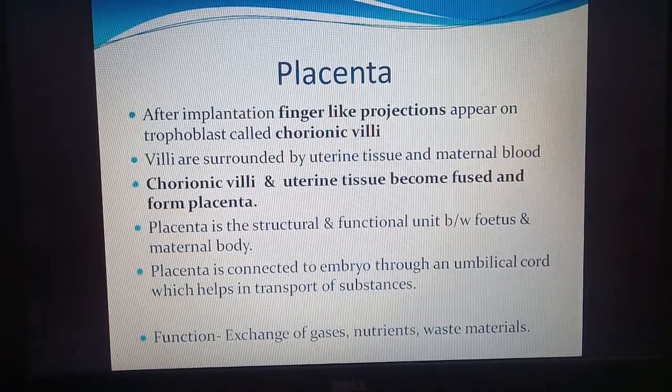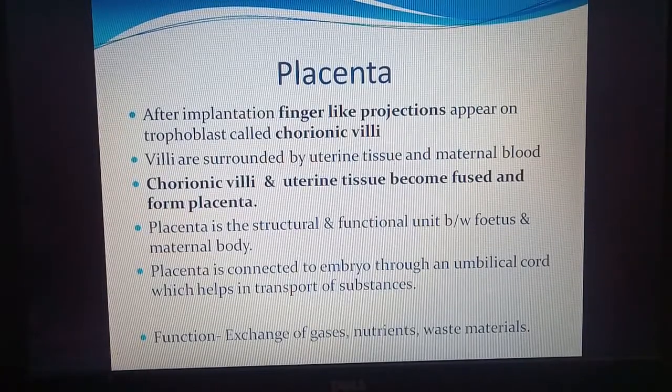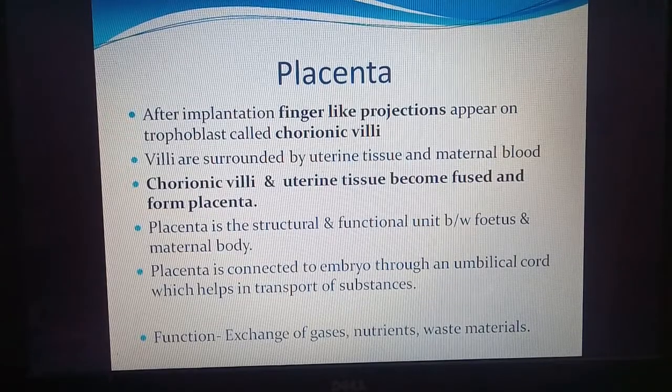The villi formed from the trophoblast and the uterus tissue become fused. So the tissue from the blastocyst and the tissue from the mother's wall fuse and form a structure called the placenta. The placenta is the structural and functional unit between the fetus and the maternal body.